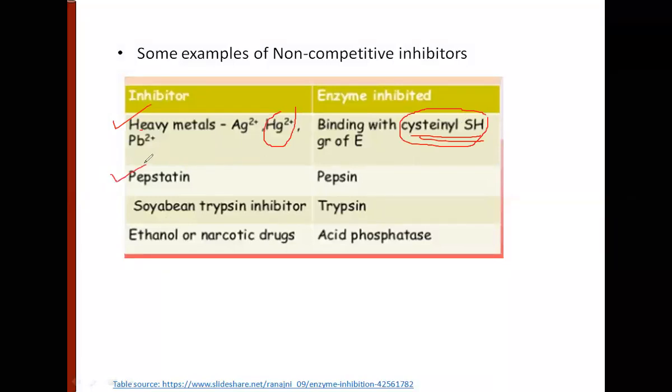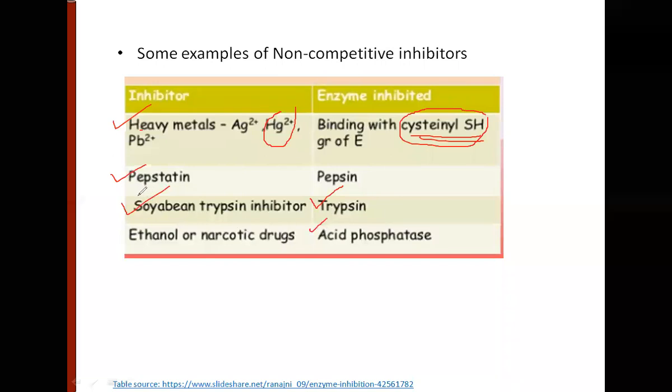Pepstatin is a non-competitive inhibitor of the enzyme pepsin. Soybean trypsin inhibitor, a trypsin inhibitor obtained from soybean, non-competitively inhibits the enzyme trypsin. Ethanol or narcotic drugs non-competitively inhibit an enzyme called acid phosphatase.